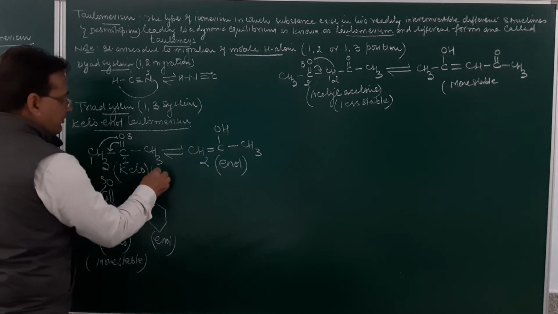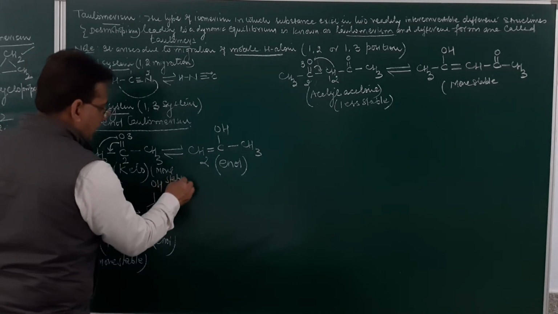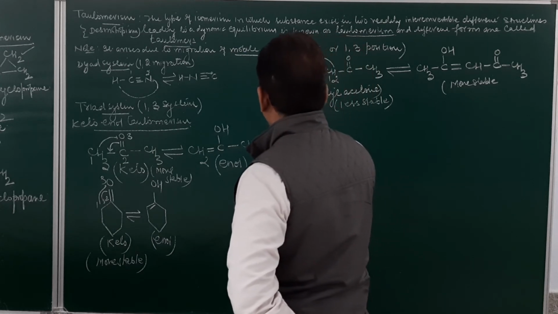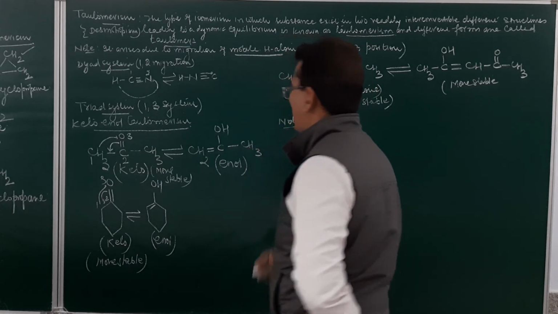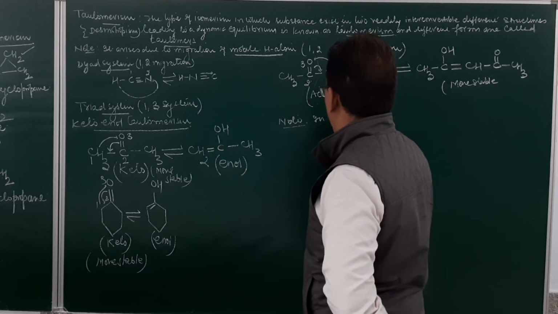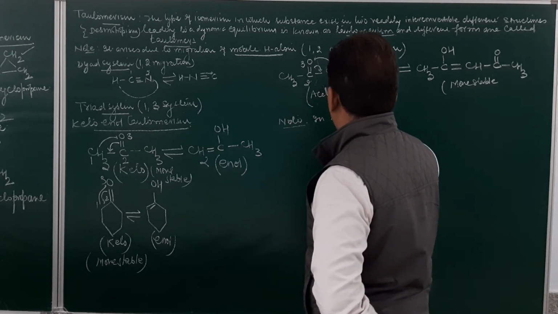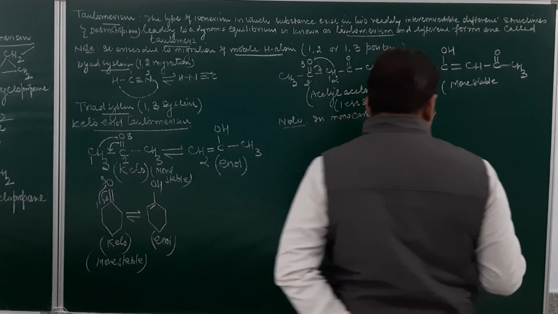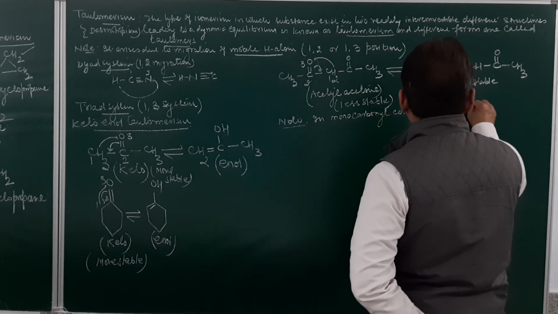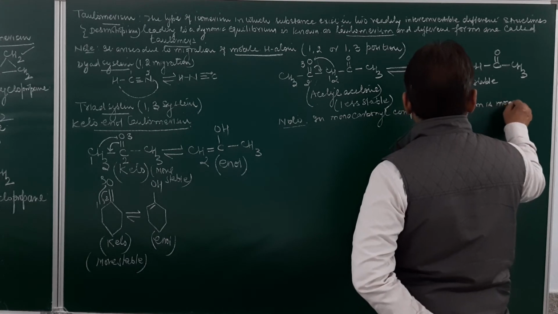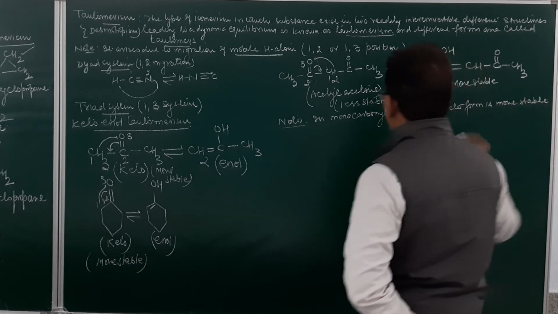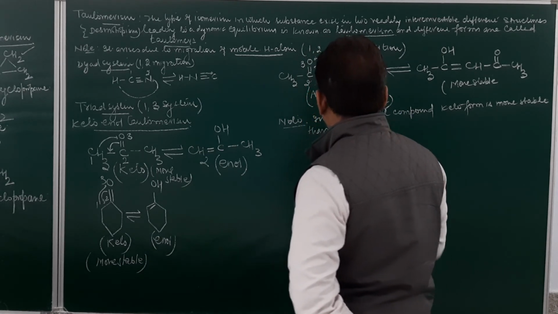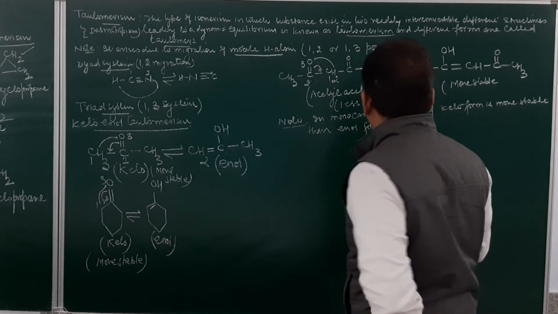Here again, this will be more stable. So in monocarbonyl compound, keto form, because carbon oxygen bond is more stronger as compared to carbon double bond carbon. In monocarbonyl compound, keto form is more stable than enol form.